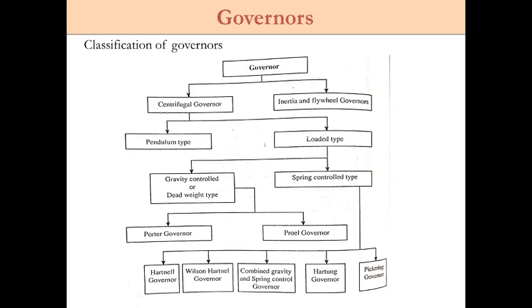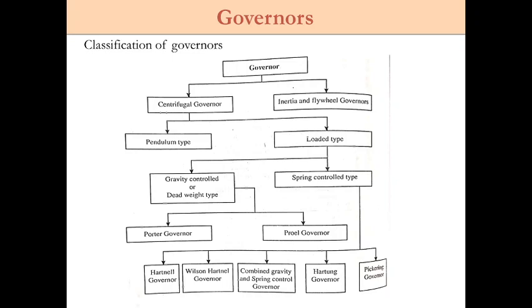But the flywheel is used to limit the inevitable fluctuations of speed during each cycle, which are caused by the fluctuations of the engine turning moments during each cycle of operation. So here you try to understand where exactly you can use the flywheel and where exactly you can use the governor. Whenever the speed is changing in every revolution, you have to use the flywheel, and whenever the speed is changing over a number of revolutions, you can use the governor.